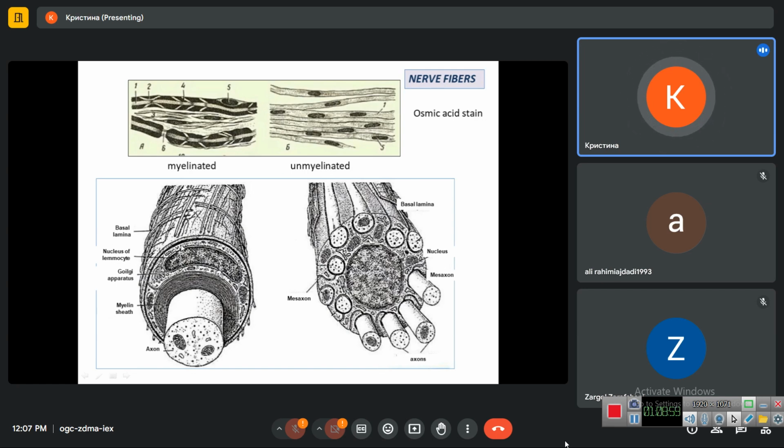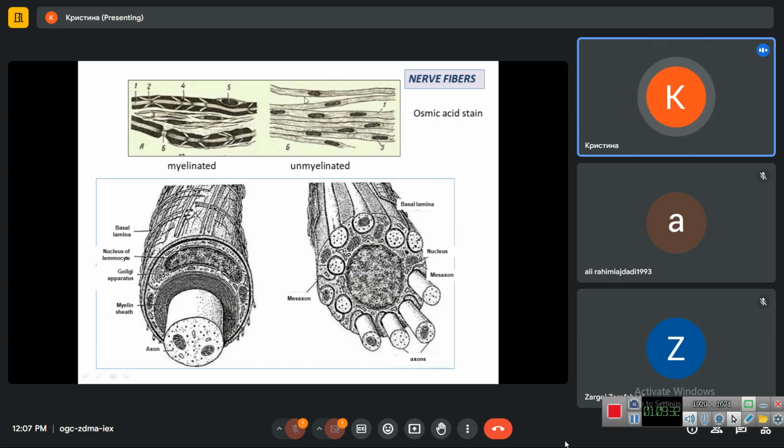The cytoplasm and the cell nucleus of the Schwann cell, or lemmocyte, is located at the periphery, number 5 in this picture, outside of the myelin itself. And also we see here that this myelinated fiber is covered with a basement membrane from the periphery, and also we have here the Schmidt-Lantermann clefts, so this is the myelinated nerve fiber of the peripheral nervous system.